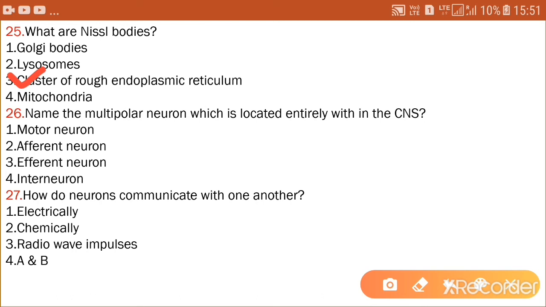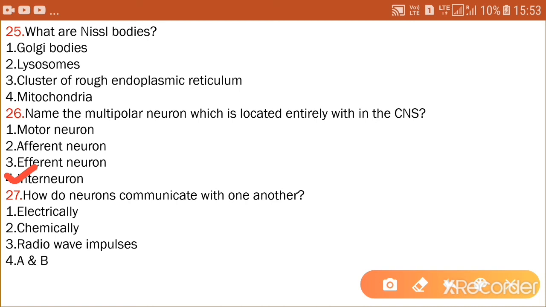Next question: Name the multipolar neuron which is located entirely within the central nervous system. First one, motor neuron. Second one, afferent neuron. Third one, efferent neuron. Fourth one, interneuron. So the correct answer is interneuron. Option 4 is the correct answer.